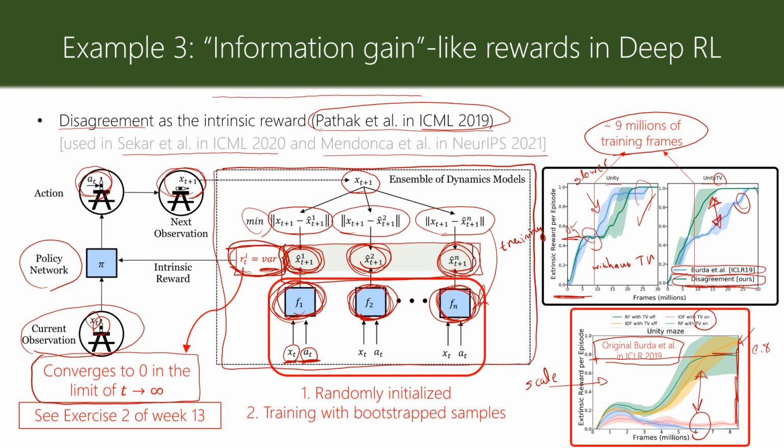But on the other hand, for the same reason, here we have a more catastrophic consequence of surprise seeking in the presence of stochasticity, while here the difference is not as big as in the original paper. But this is just a detail. The important message is that disagreement is a simple intrinsic reward, easily implementable in deep reinforcement learning, and can solve the noisy TV problem to some extent.